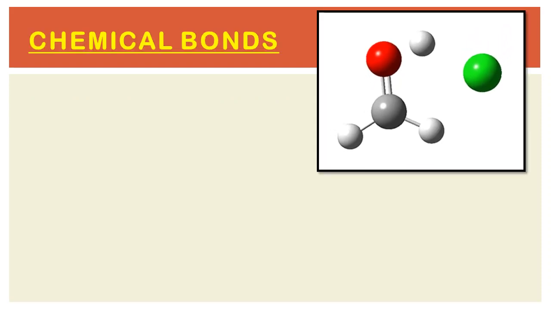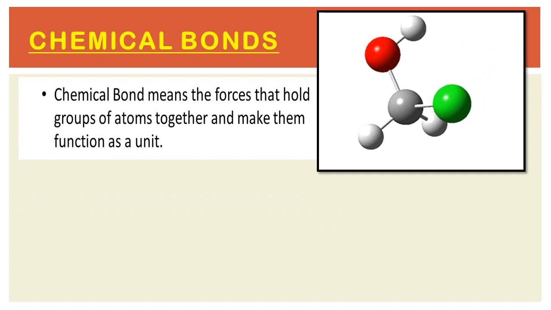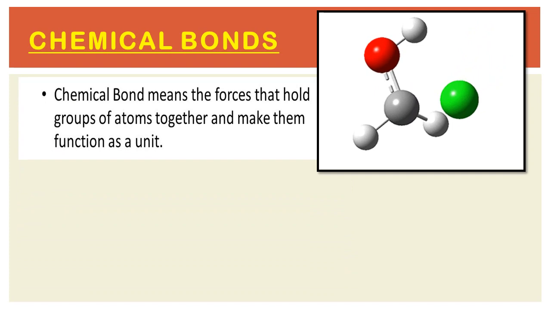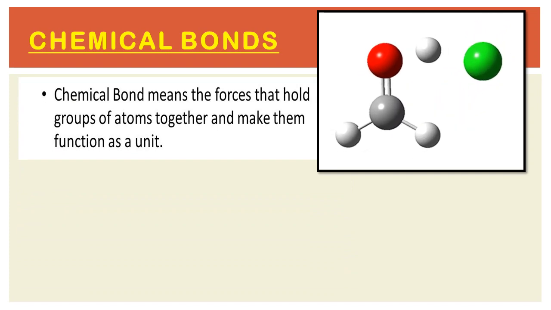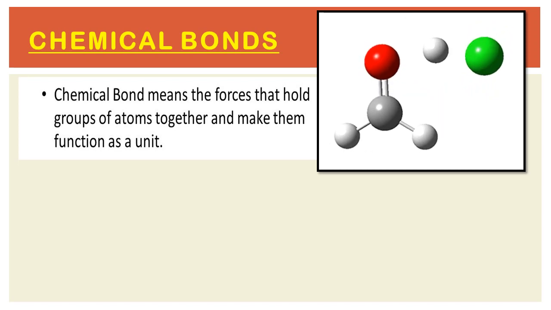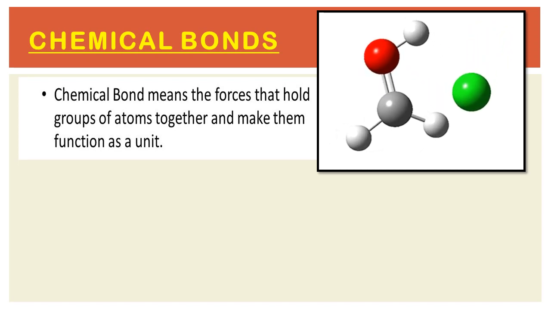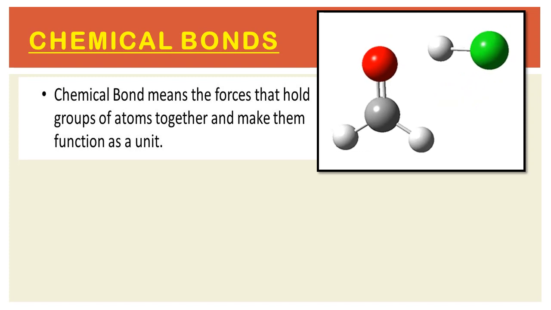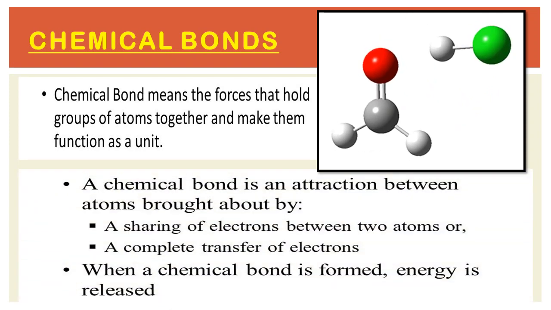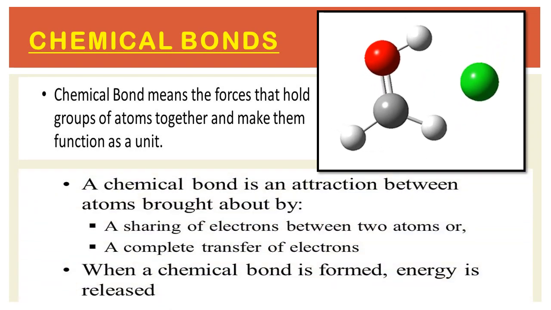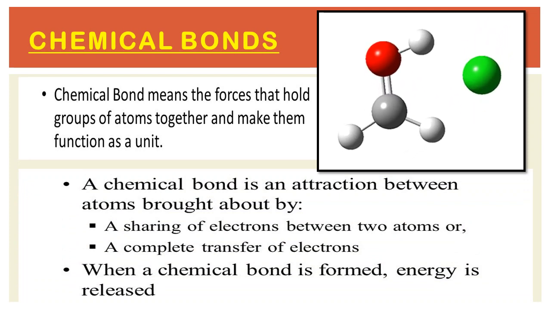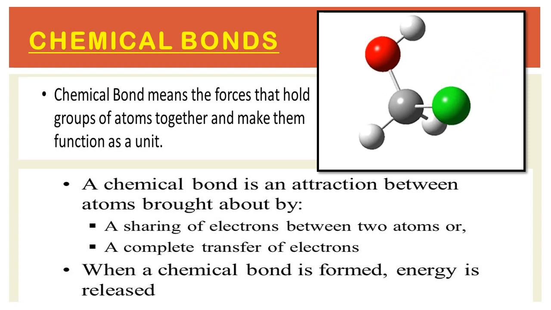Now we will see chemical bonds. Students, a chemical bond means the forces that hold groups of atoms together and make them function as a unit. That means, for example, in common salt, between sodium and chlorine a bond will form, so that they function as a unit. A chemical bond is an attraction between atoms brought about by a sharing of electrons between two atoms.